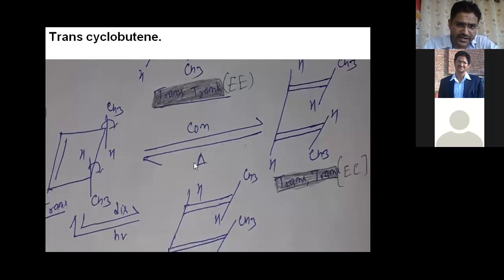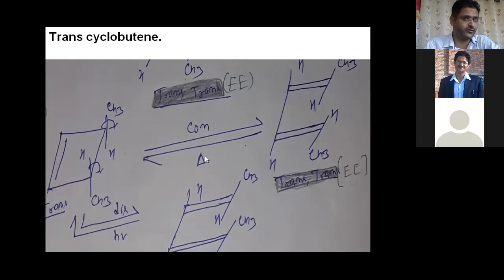So here the important thing is that if the condition is thermal, because mainly we discuss thermal and photochemical conditions, right? So if we talk about thermal condition in a 4n system, it means we are talking about the second molecular orbital. And you know, second molecular orbital means C2 plane of symmetry, and C2 plane of symmetry is related to conrotation, right?